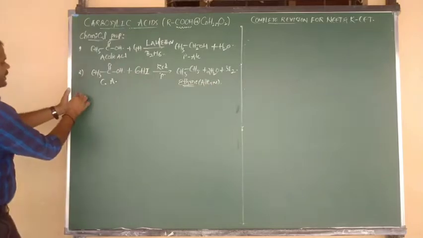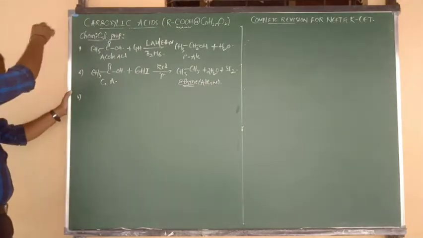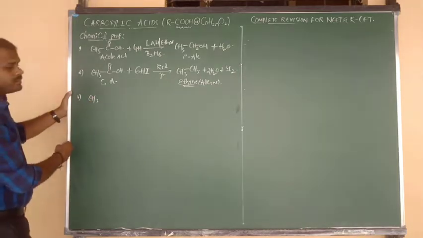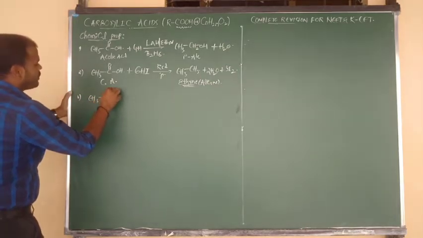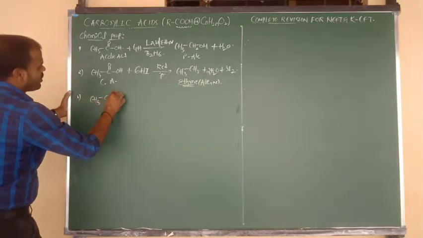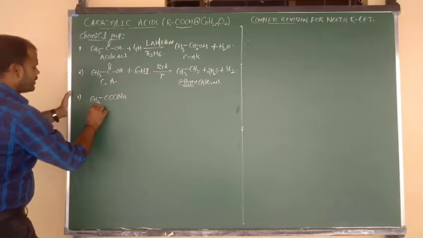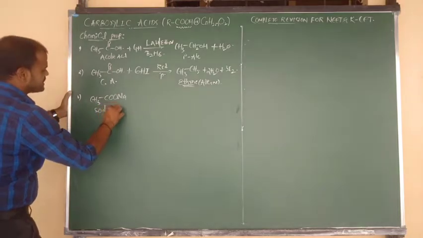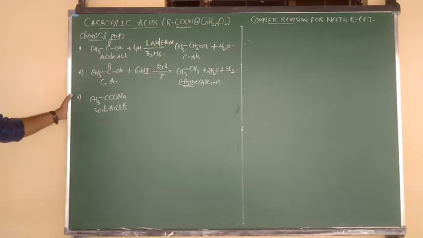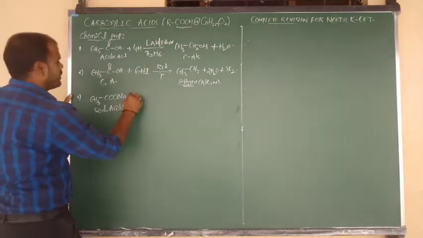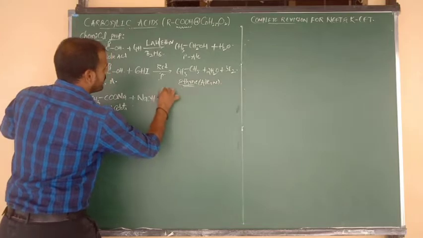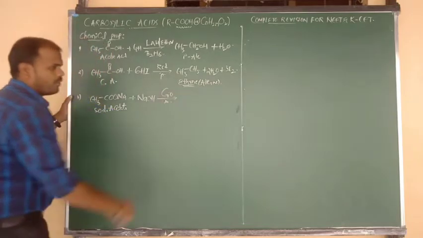Good. Another property I want to tell you here is CH3 bonded to C double bond O. Directly I am going to write that. CH3 bonded to COONa. So this is nothing but sodium acetate. Sodium acetate upon heating with soda lime. What is the formula of soda lime? NaOH followed by heating with CaO.